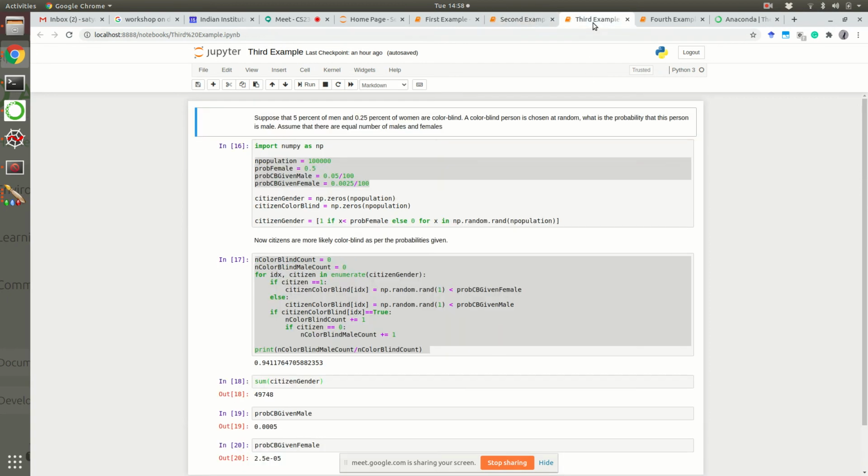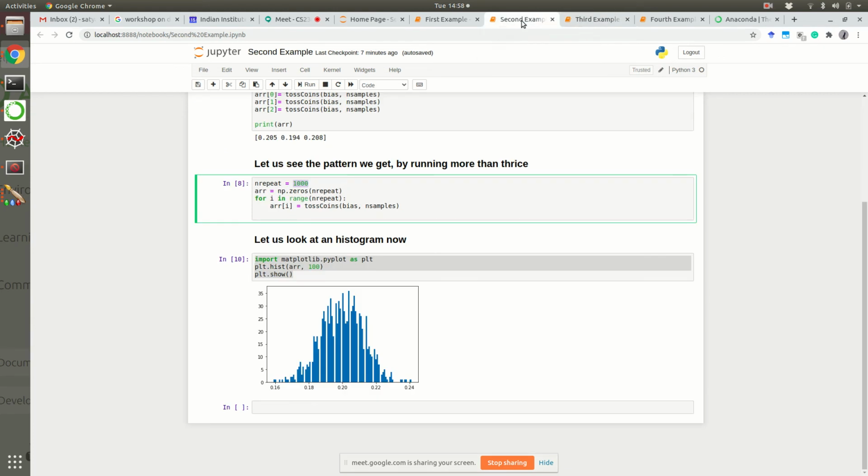Then we have two more examples which I didn't have time to go through. These are examples of conditional probability, which I will discuss in a short video I will share with all of you later. Okay, so at this point, are there any questions?